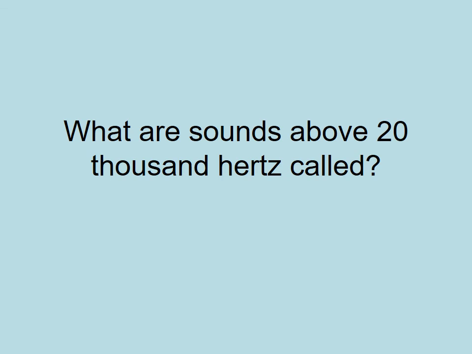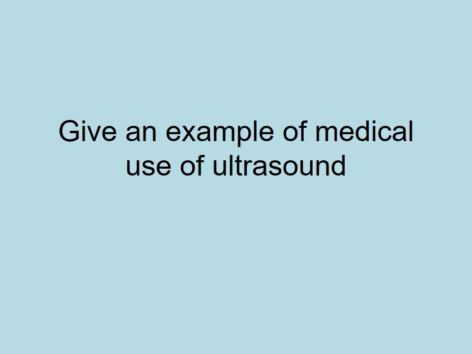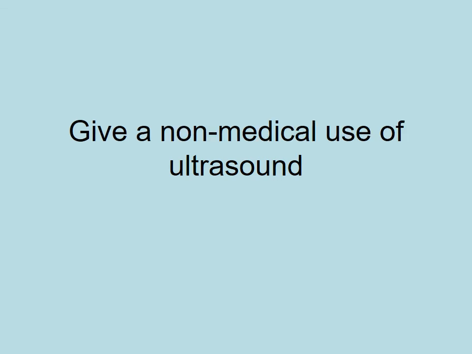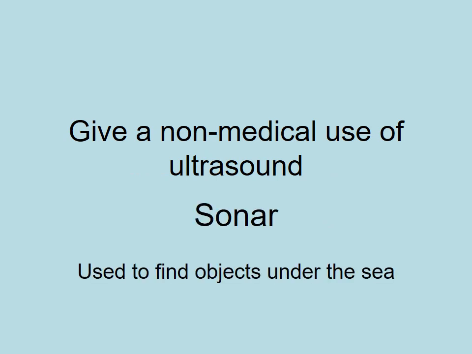What are sounds above 20,000 Hertz called? Ultrasound. Give an example of a medical use of ultrasound. Scanning unborn babies, the ultrasound waves bounce off the baby, reflect off the baby and create an image. And remember, that's safer than using X-rays. Give a non-medical use of ultrasound. Sonar, used to find objects under the sea.